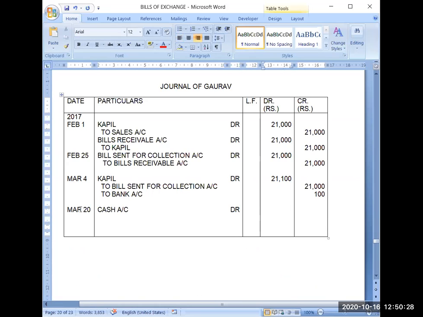And half of the amount is given, so half of 21,000 will be 10,500, plus 100 is given for noting charges. So 10,600 is given to Kapil. This entry will be done, 10,600.